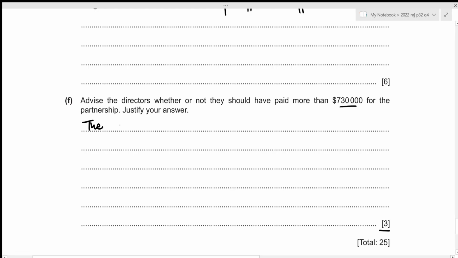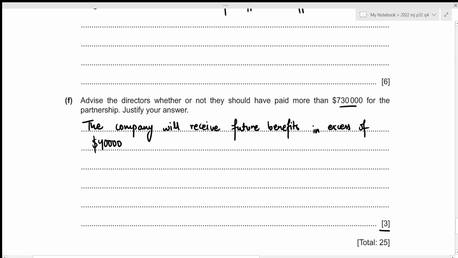The company will receive future benefits in excess of 40,000 paid. But since this 40,000 belongs to goodwill, it is also difficult to accurately value the goodwill. It is difficult to accurately value the goodwill.